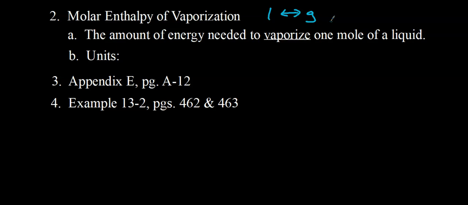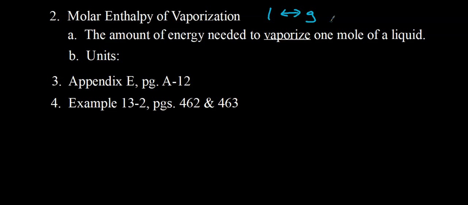Now, heat of vaporization is a constant for a substance. Every substance has its own value. There are some values in the back of the book, Appendix E on page A12. There are a couple of different units for heat of vaporization.